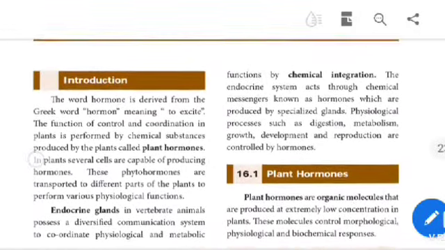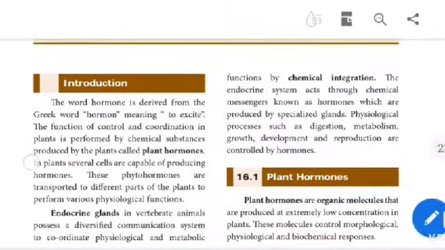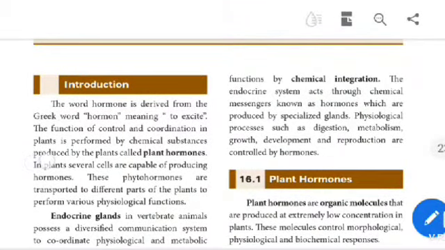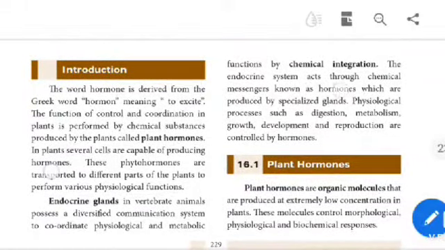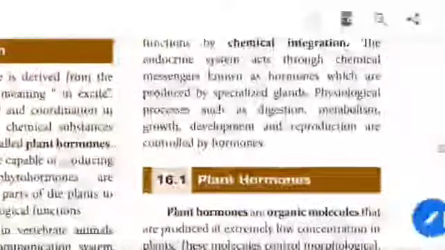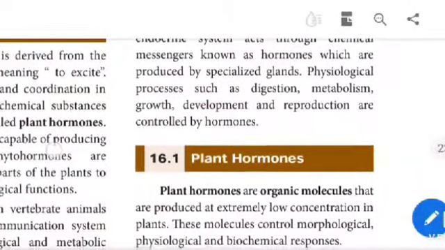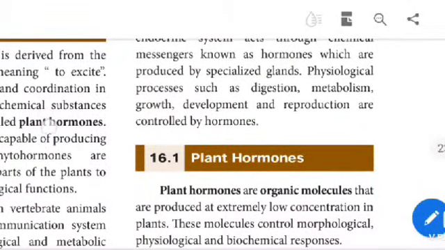The endocrine system acts through chemical messengers known as hormones, which are produced by specialized glands. Physiological processes such as digestion, metabolism, growth, development and reproduction are controlled by hormones.